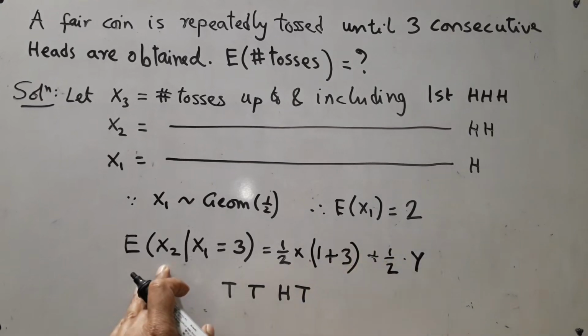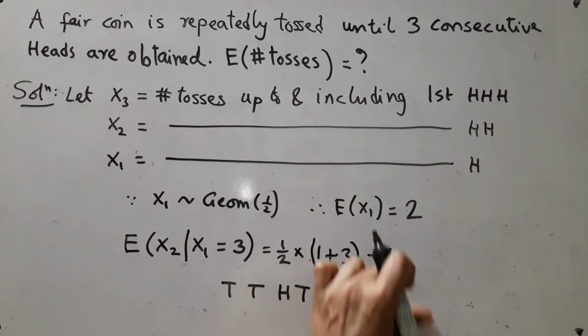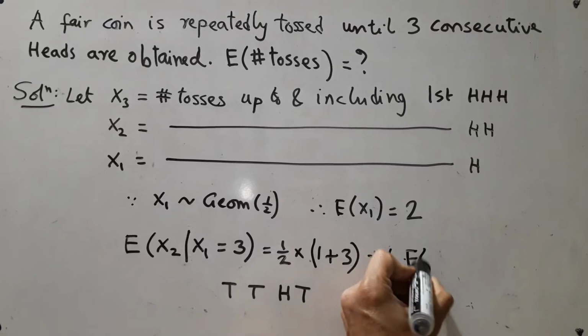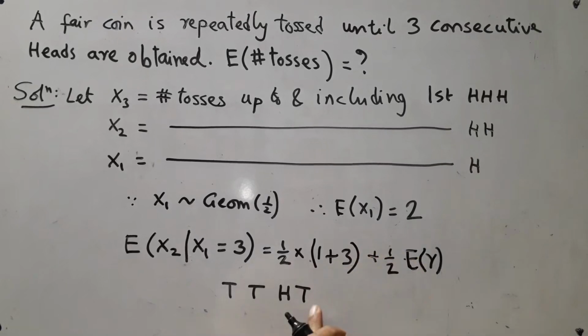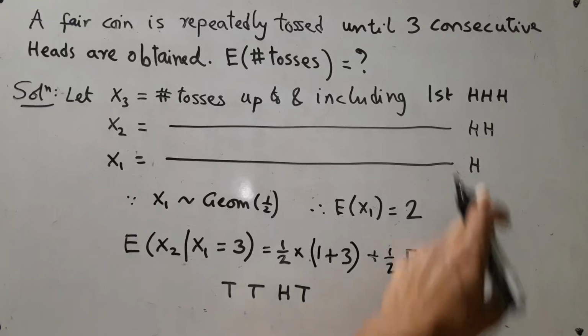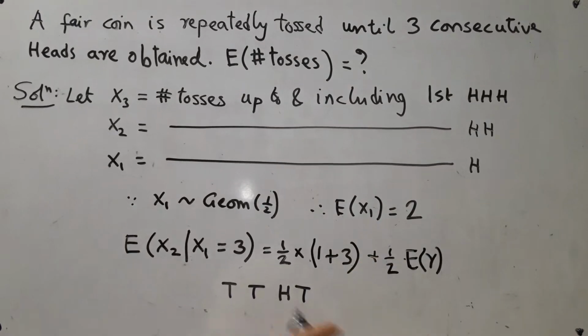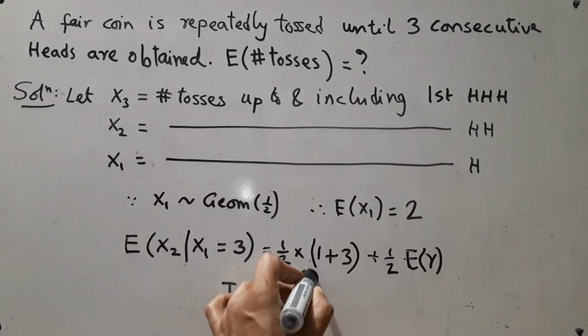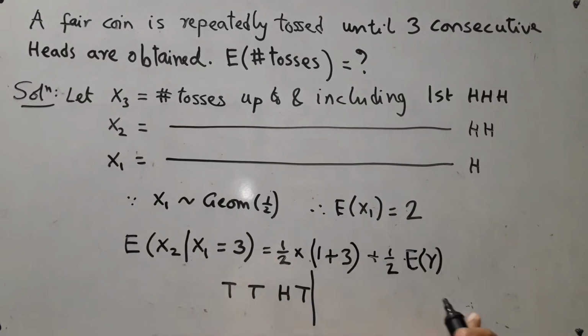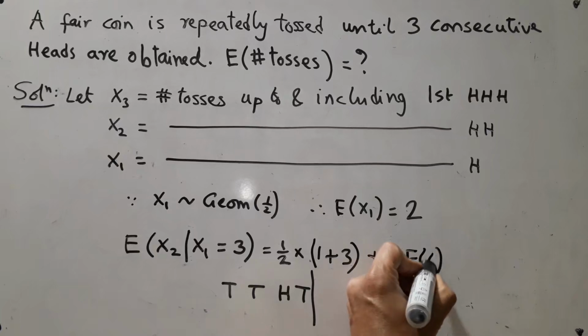So the expected value of x2 will be the expected value of y. Y is the amount of time that you have to wait starting from this point, waiting again all over for HH. But all the tosses are independent. So if you are starting all over again, this expectation is exactly the same as your original thing.